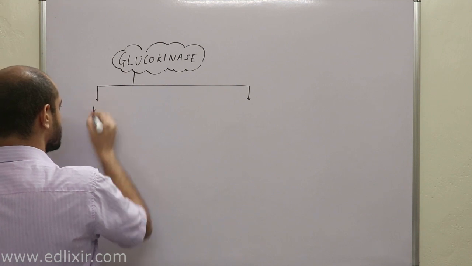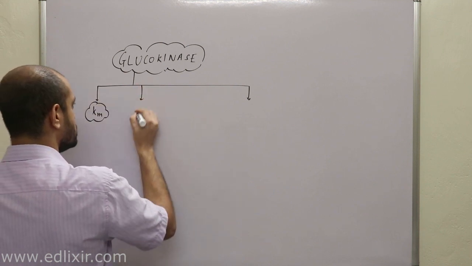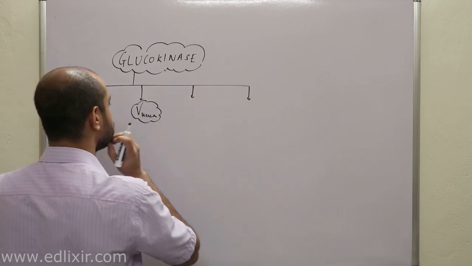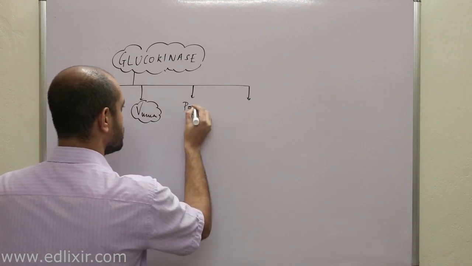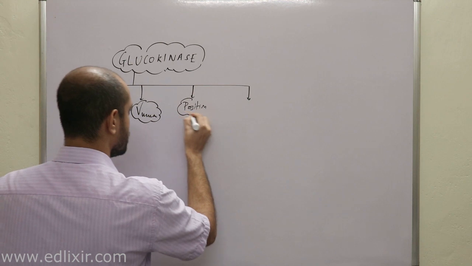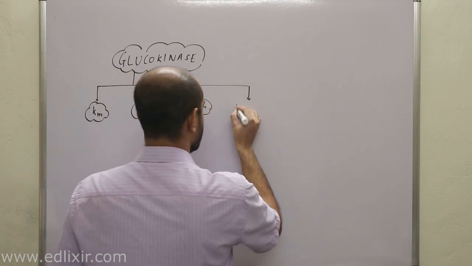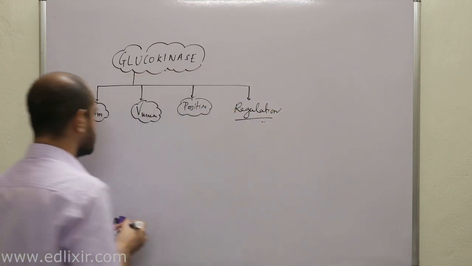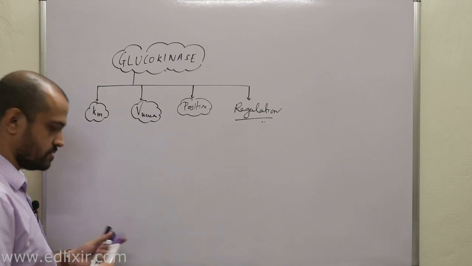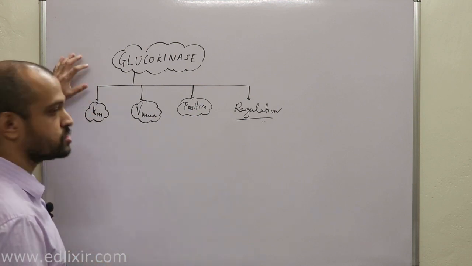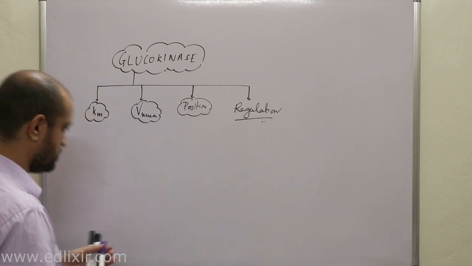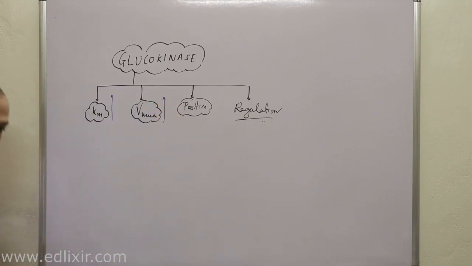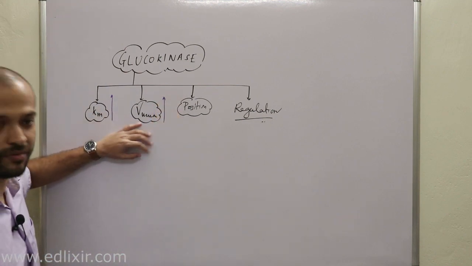Number 1 is Km, the Michaelis-Menten constant. Number 2 is Vmax. Number 3 is position inside the cell. Number 4 is regulation. Now let's talk about Km. Listen, it's very easy. It is just the opposite of hexokinase when it comes to glucokinase activities. Both Km and Vmax are high for glucokinase.